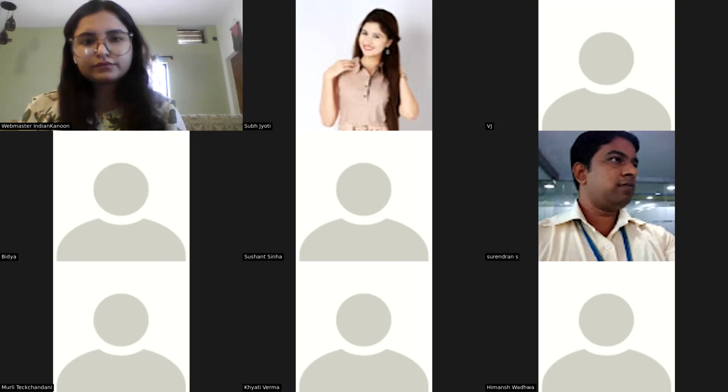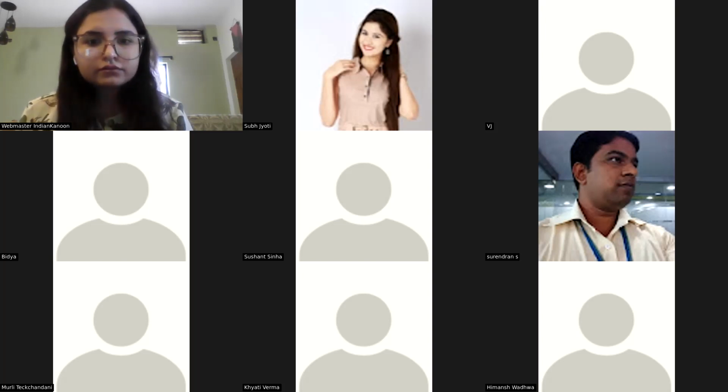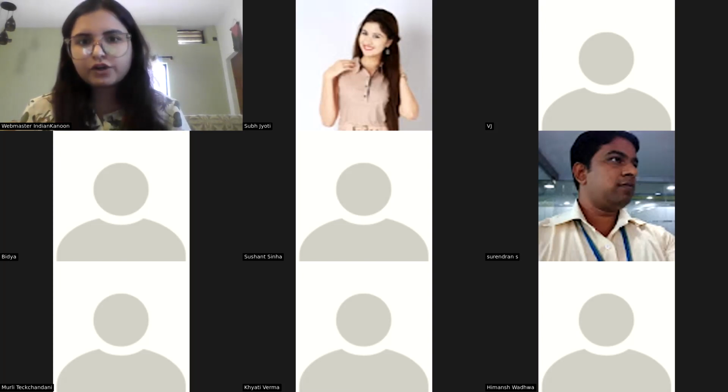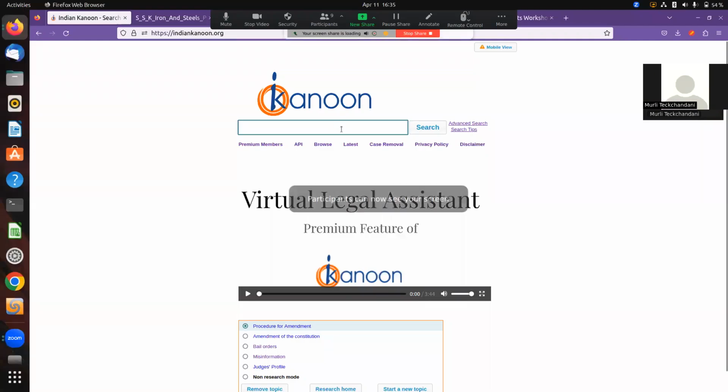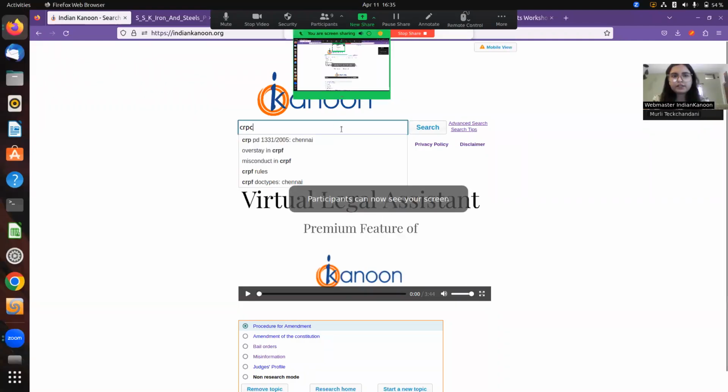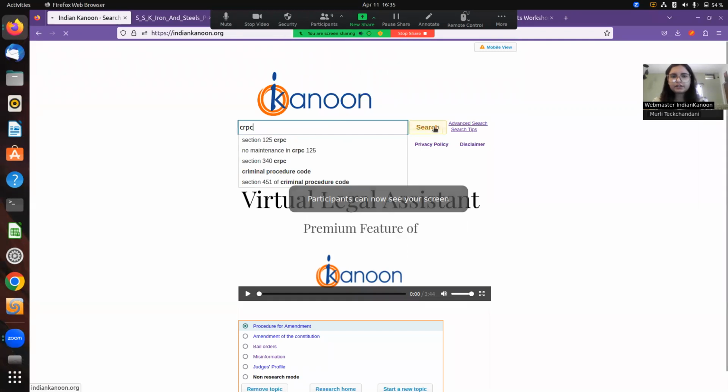So currently we can't access any law through it? No, currently there are laws. Most bare acts are present. I had shown you the Constitution was present, the IPC is present, CRPC. All bare acts are present on Indian Kanoon. All other acts are also present on Indian Kanoon. No, but how do I access it? You can just search. I'll show. What is the law that you're looking for, sir? Say CRPC. If you're looking for CRPC, you just search that here.